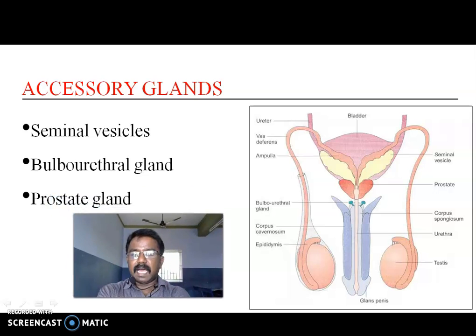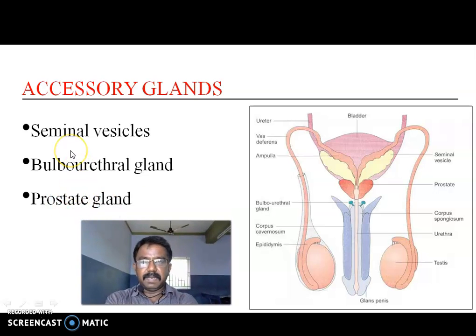Next, accessory glands: seminal vesicles, bulbourethral gland, prostate gland. It is a bladder, seminal vesicles, prostate, corpus spongiosum, urethra, then testes.